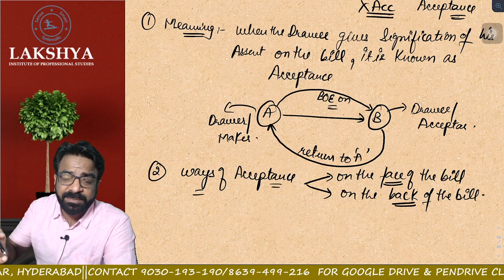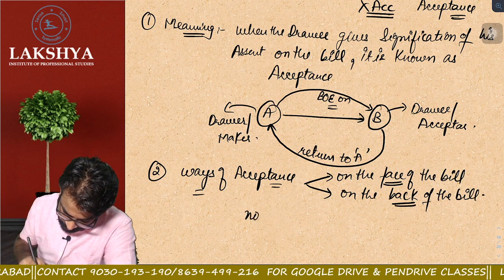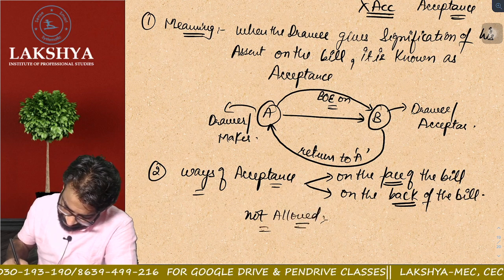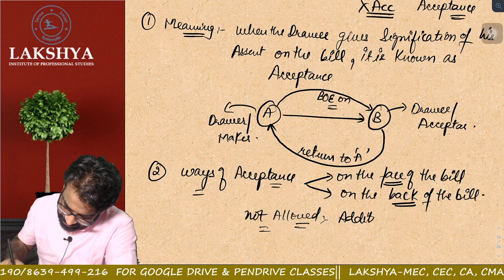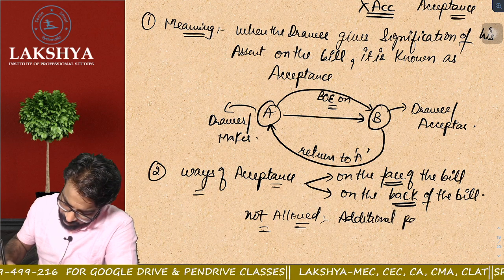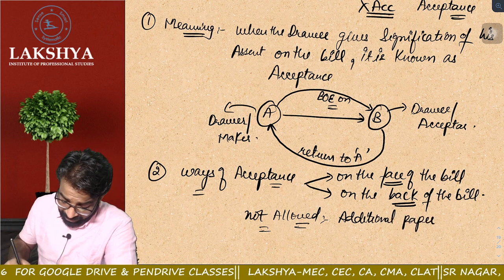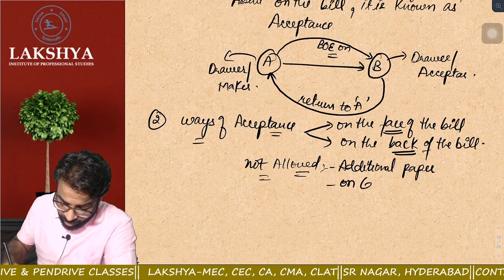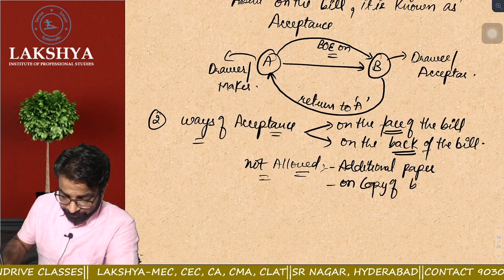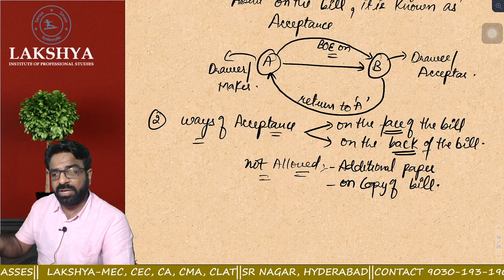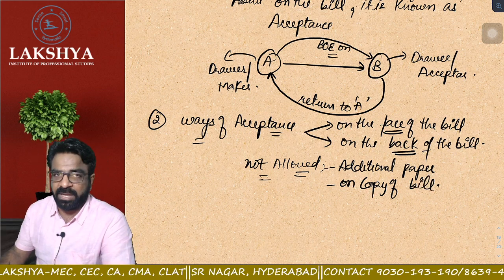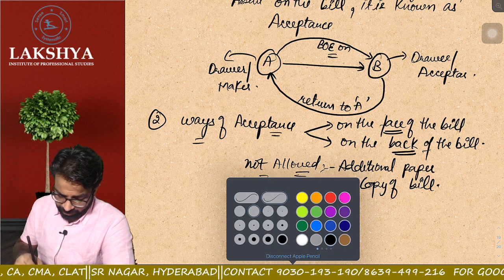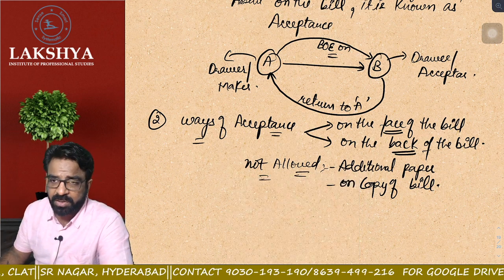Sir, is additional paper allowed or not allowed? Not allowed. What is not allowed? Additional paper is not allowed, or one more thing, acceptance is not allowed on a copy of the bill. Acceptance also is not allowed where? On the copy of the bill. Are you getting the point? So there are two things where the acceptance is not allowed. Tell me, what are the two things where the acceptance is not allowed?